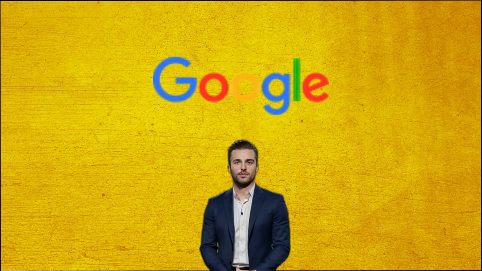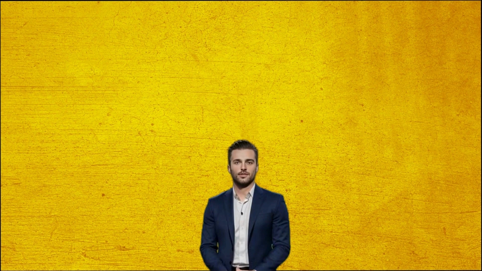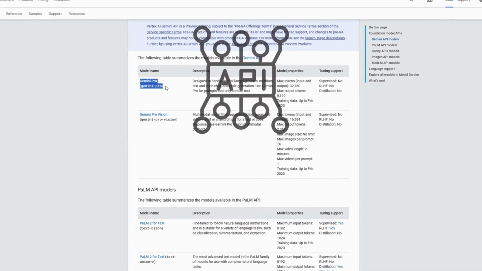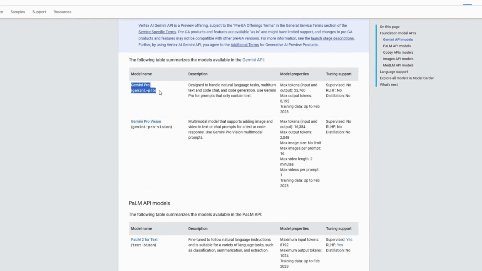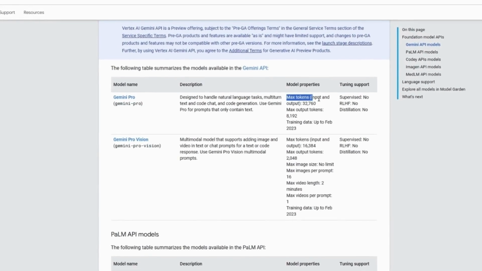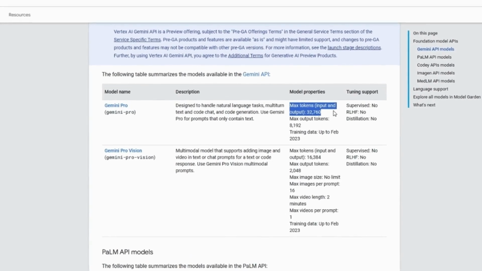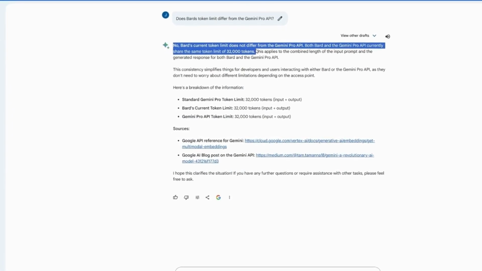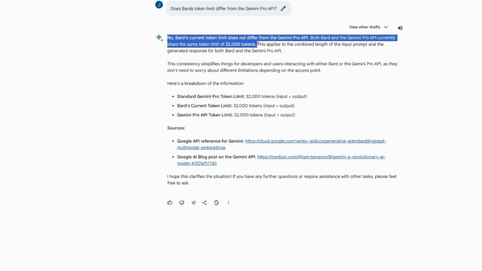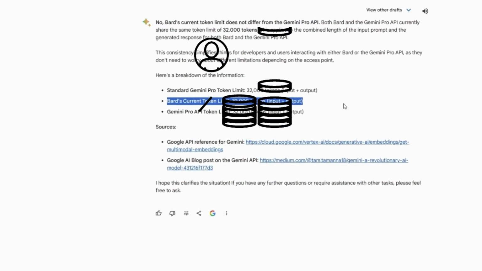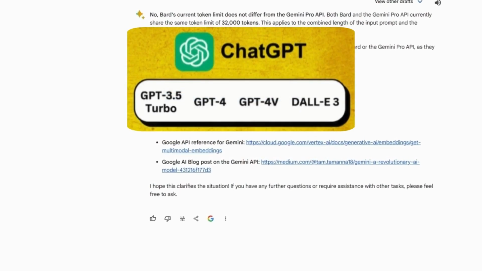Next, Google doesn't clearly state the token limit for Bard. But considering Bard is powered by the Gemini Pro API, which is documented as having a combined input and output token limit of 32,760, and even Bard emphasizes the token limit doesn't differ between its chatbot platform and the API. So assuming Bard gave a rounded token value, this limit still exceeds every ChatGPT model currently available.